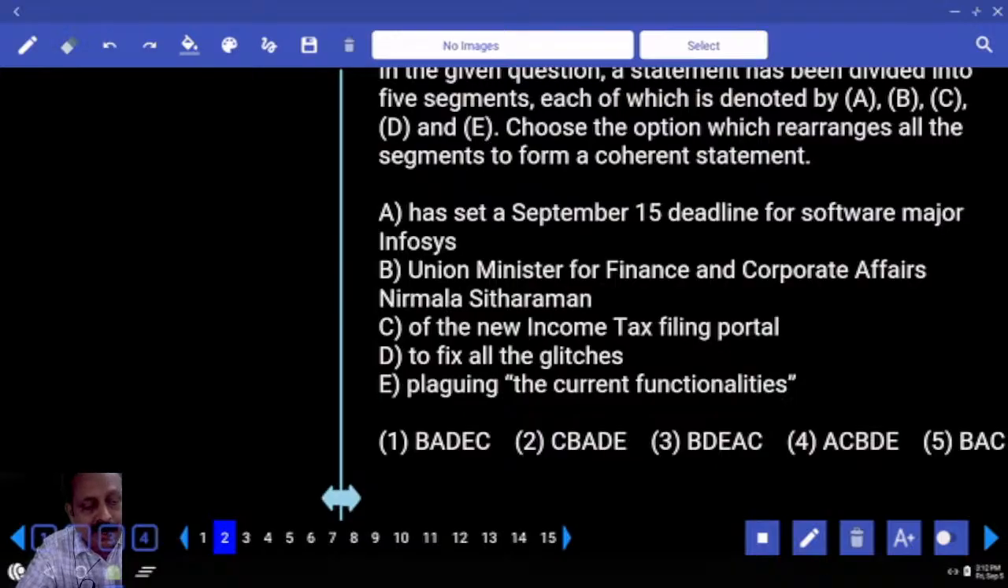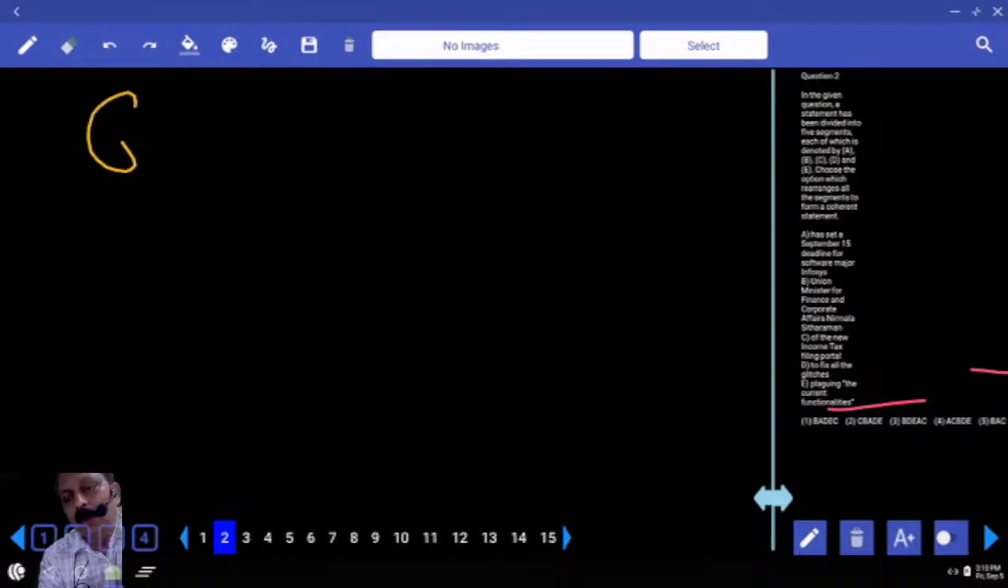Union Minister for Finance and Corporate Affairs, Nirmala Sitharaman, has set a September 15 deadline for the software major Infosys. Deadline for what? To fix all the glitches. So that means B, A, D. How many options with bad? Which one is that? Have you got it? Underline two words. First one, glitches. Second one, plaguing.